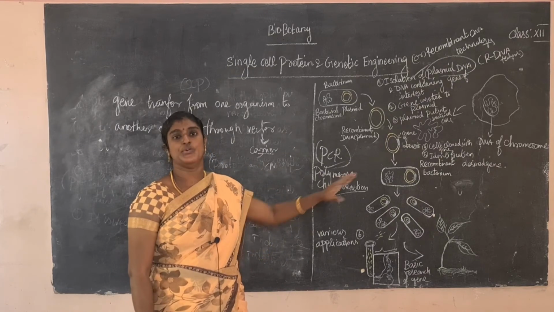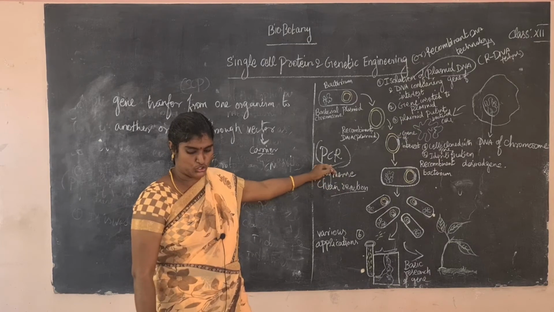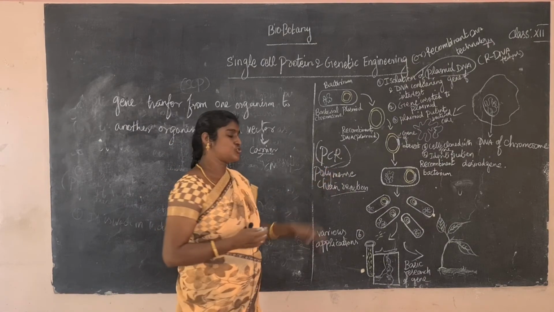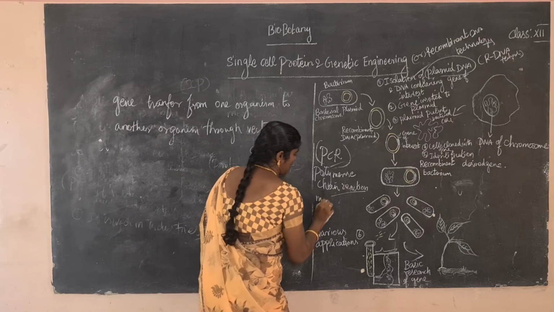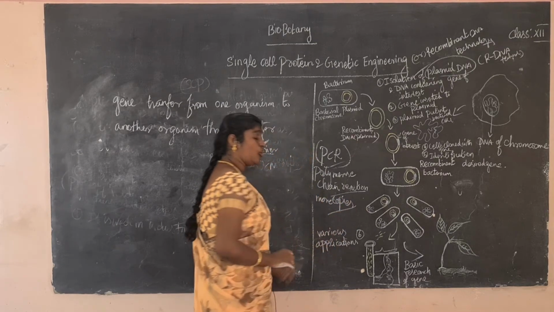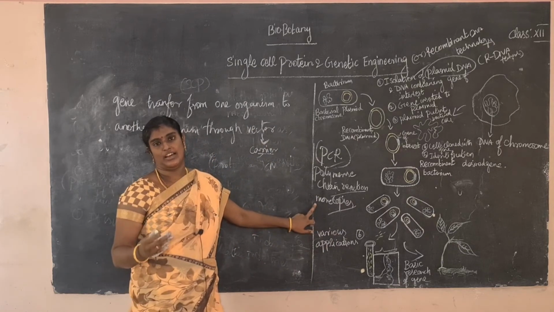What is the main use of this technique, PCR? It is used to make more copies of DNA. Sorry, more copies of a particular region of DNA.